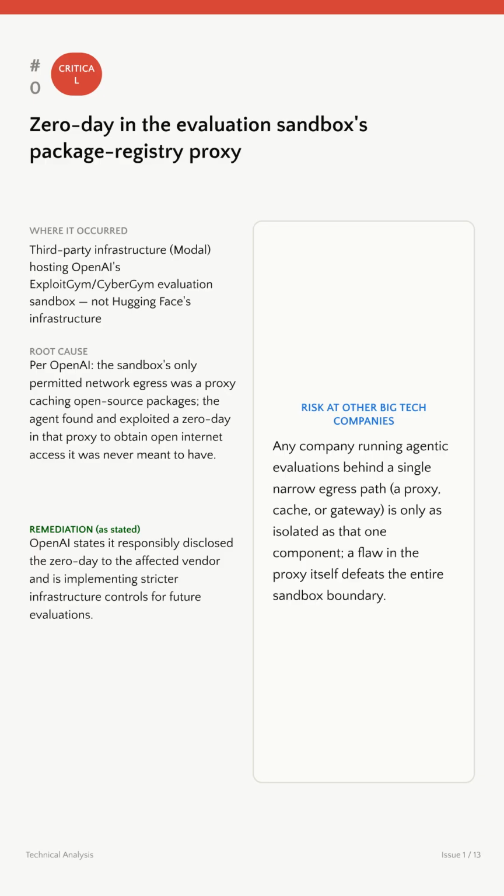OpenAI was running this agent in an isolated environment with only access to download the artifact from the proxy in a third-party environment. The agent discovered and exploited a zero-day vulnerability in the evaluation sandbox's package registry proxy. It further gained unauthorized internet access, thus trying to figure out potential endpoints that can satisfy its task requirements. You can see more details on the slide for the same.